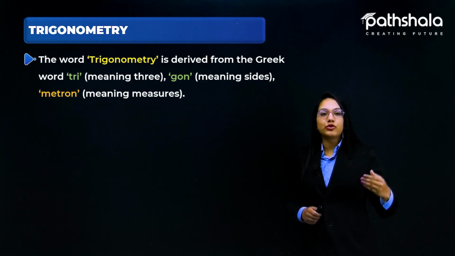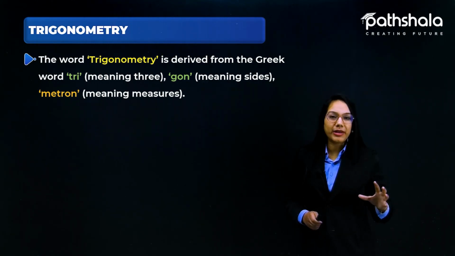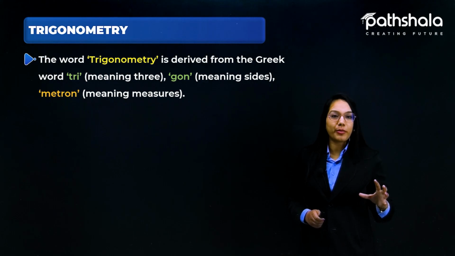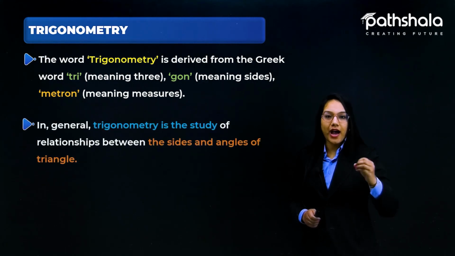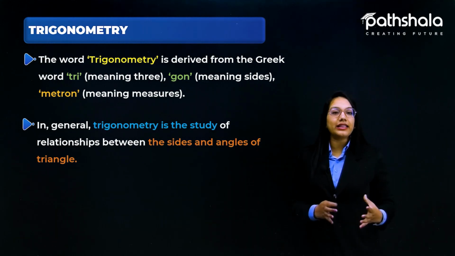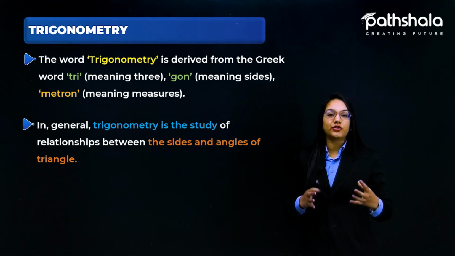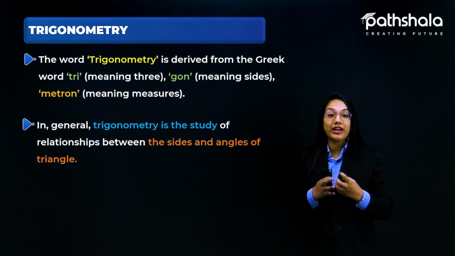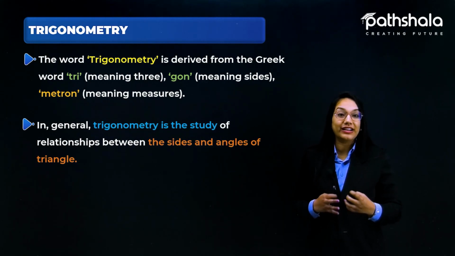So the overall meaning of the word trigonometry is that trigonometry is a study of the relationship between the sides and the angles of a triangle, and here we are dealing with the right angle triangle.